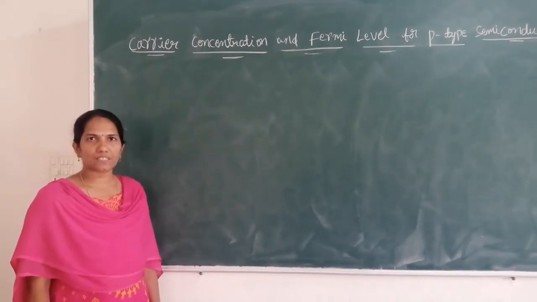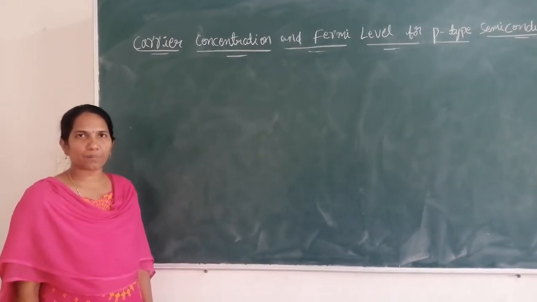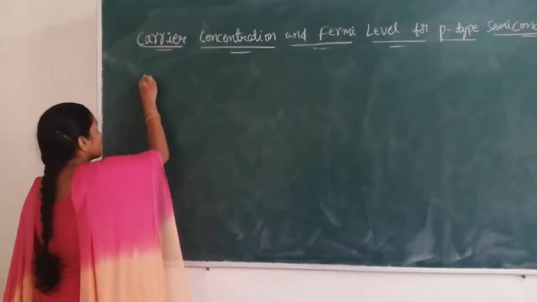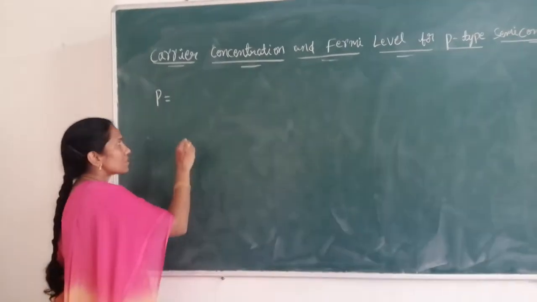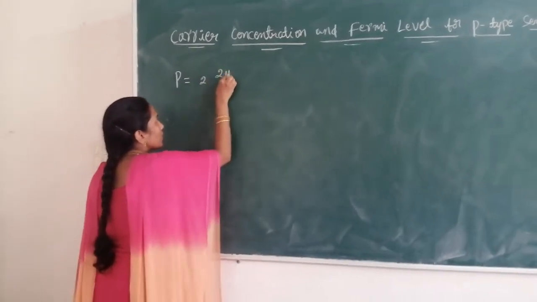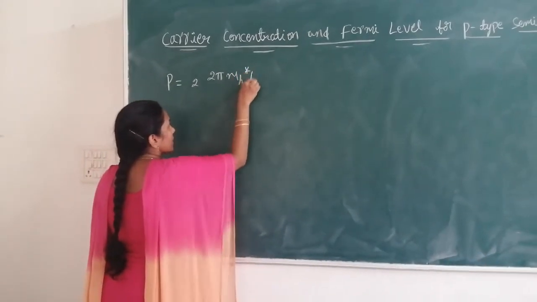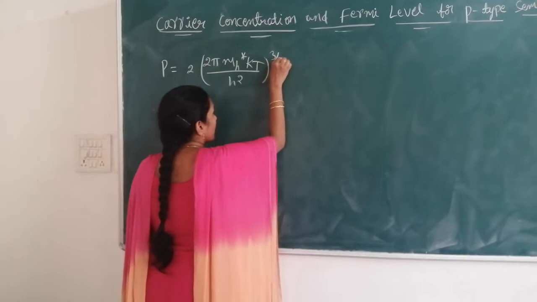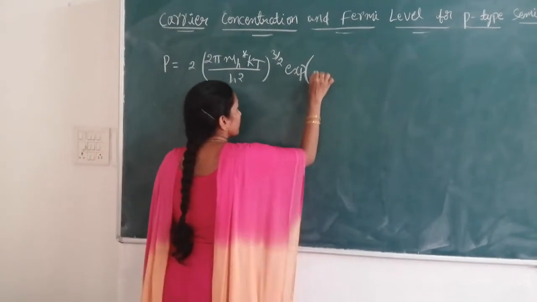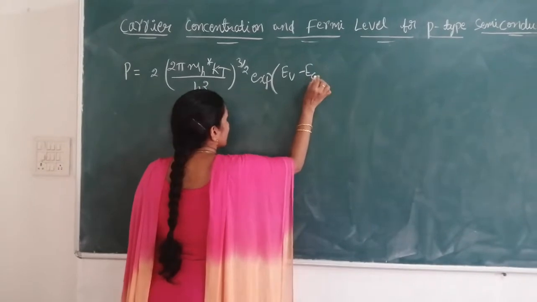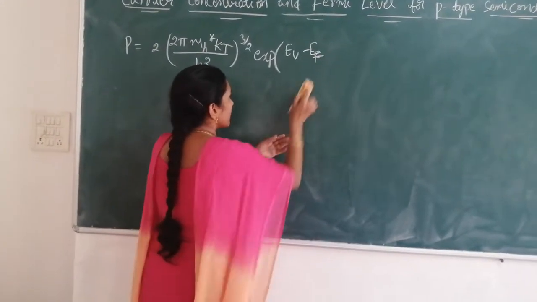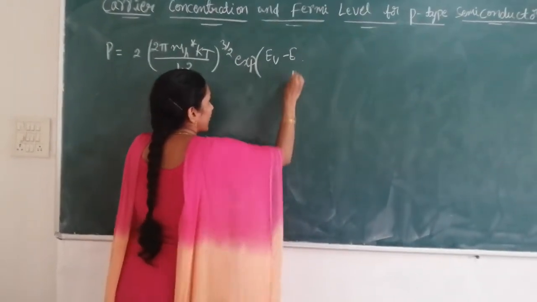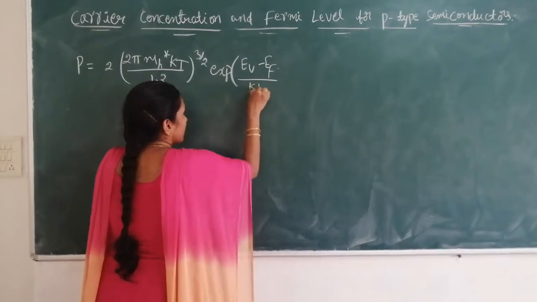In the case of intrinsic semiconductors, we derived the expression for the number of holes in the valence band. Now I am writing that expression. The number of holes in the valence band, represented by p, is equal to 2 into (2π m_h* kT / h²)^(3/2) into exponential of (E_V minus E_F) by kT. Here E_V is the energy corresponding to the valence band and E_F is the Fermi level.